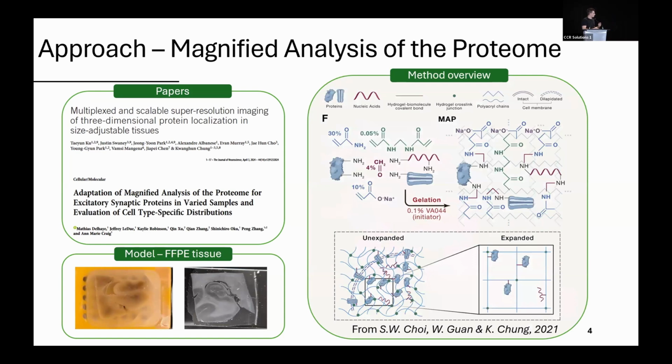Without going into too much detail on the chemistry, what I want to emphasize here is that I'm doing the labeling after the expansion. So I'm doing the anchoring and the clearing, and after this I'm doing the labeling. As you can see here, once it's cleared, we expand it, which makes the tissue bigger. In my case, looking at human tissue that is already big, if we want to look at the fine structure at high resolution, it will make the tissue even bigger and make the acquisition time even longer.